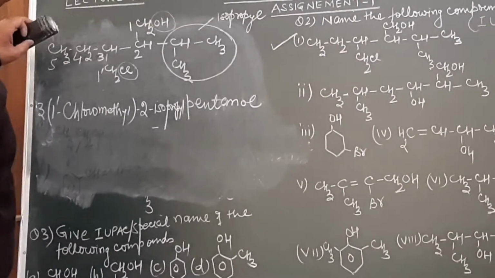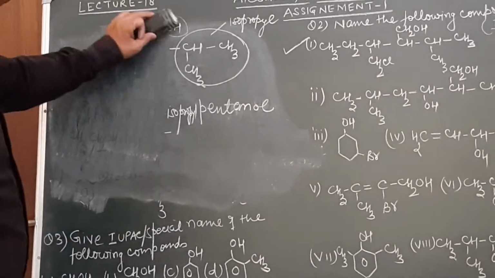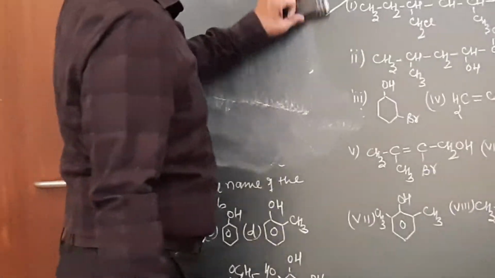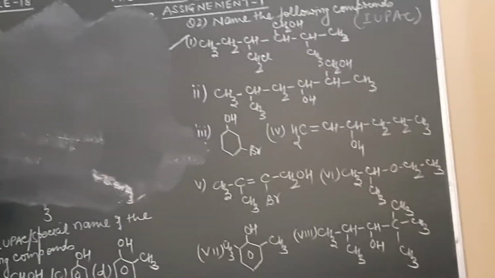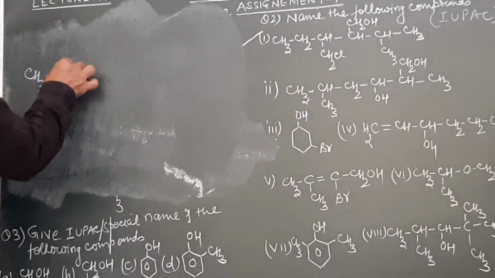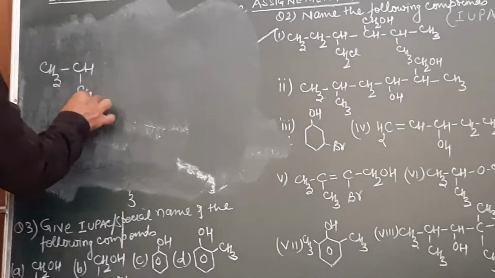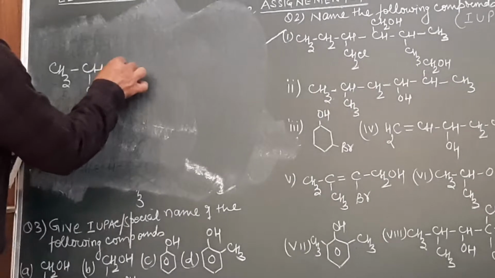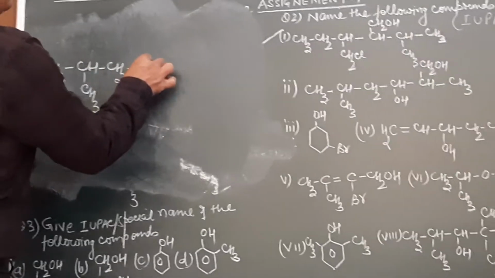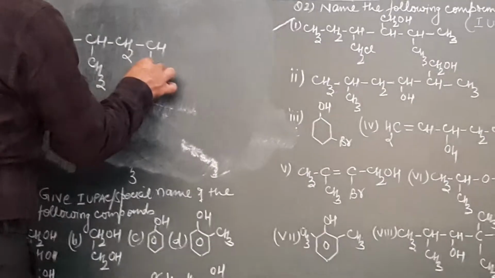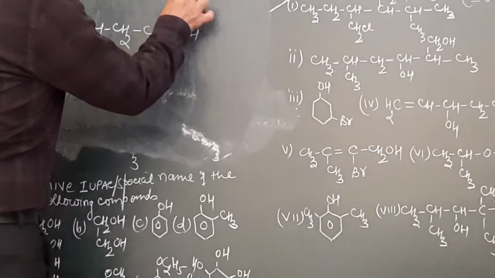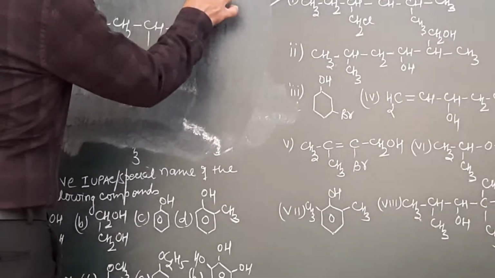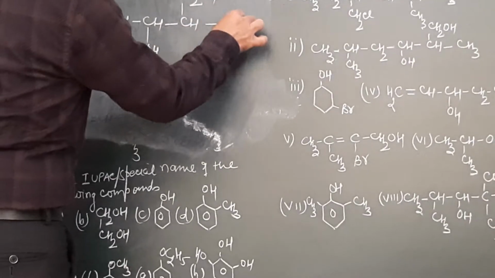Now let us come to the second part of this nomenclature system. The compound given over here is this one: CH3, CH, then CH3. This again over here is CH2. This is CH and then OH. Then we have the group CH. Then again over here will be CH2OH and then the group will be CH3.